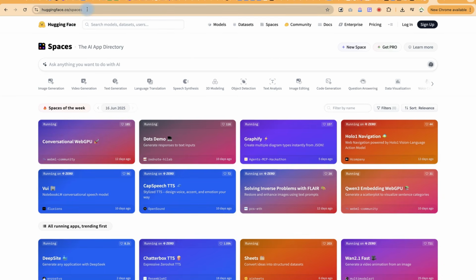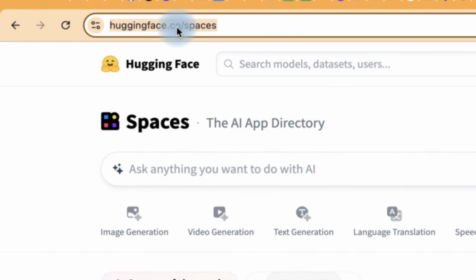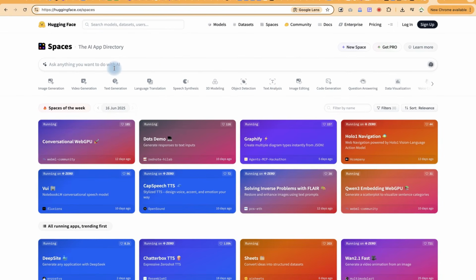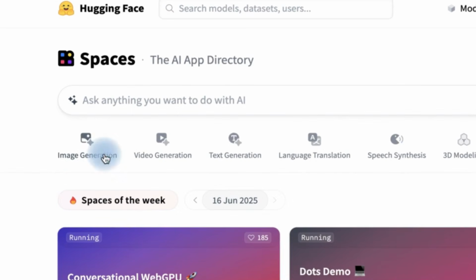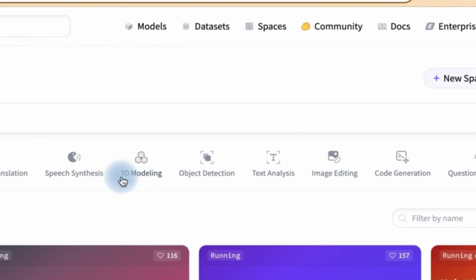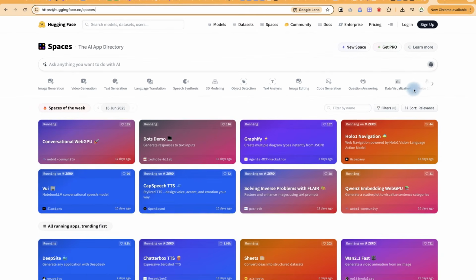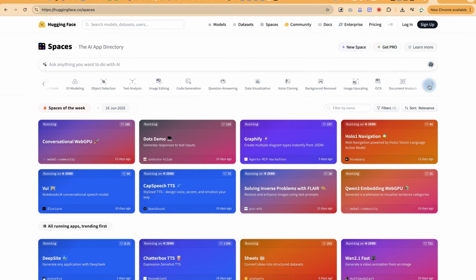You can access it by coming to huggingface.co/spaces, just like so. Everything you see here is free. Depending on which one, you can ask anything you want with AI and it's going to give you suggestions on which AI to use. Of course, you have to log in to have access to this. Then you can come down categorically to have access to image generation tools, video generation tools, text generation, image translation, speech synthesis, 3D modeling, you name it, they have it here. All of these you can see: image editing, code generation, data visualization, and many more. You can see them over here.